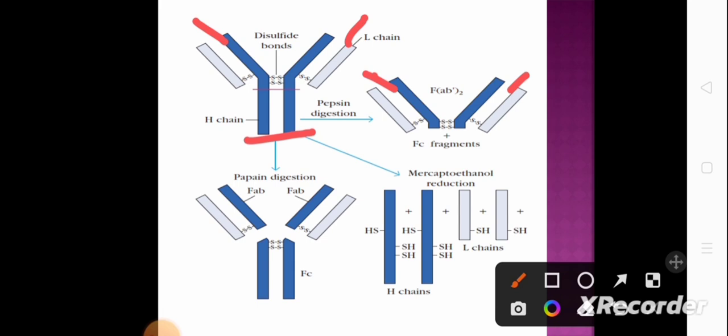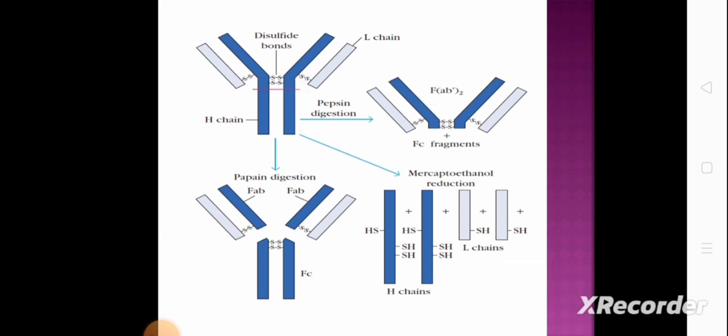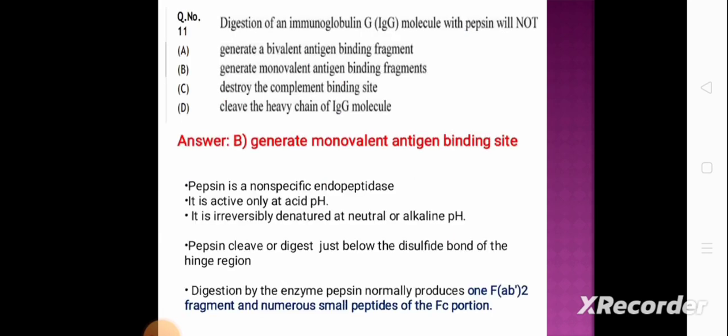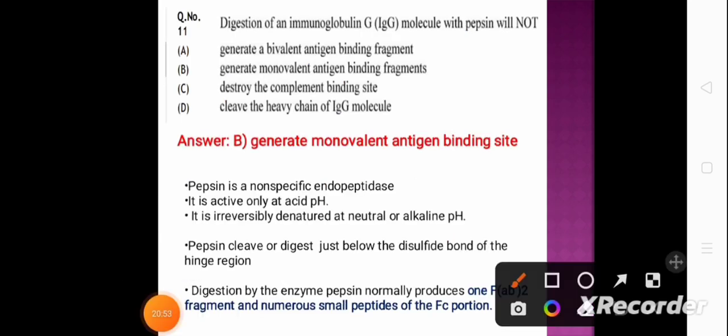But in case of papain digestion, the papain cleaves just above the disulfide bond of the hinge region here. So it creates two Fab fragments. So if we go to the options: generate Fab2 fragment, that is a bivalent antigen binding fragment.